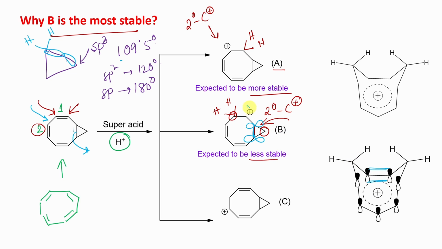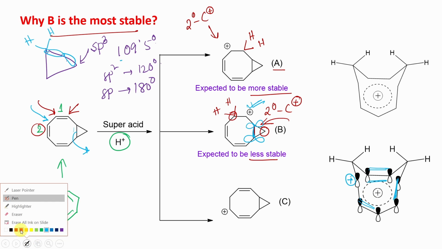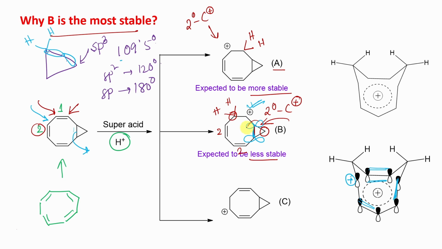And next, this is a positive charge, which means a vacant p orbital, and the rest of these two, one pi bond here, another pi bond here. So in total how many pi electrons? Look at 2 pi electrons, and this bond pair behaves as 2 pi electrons.